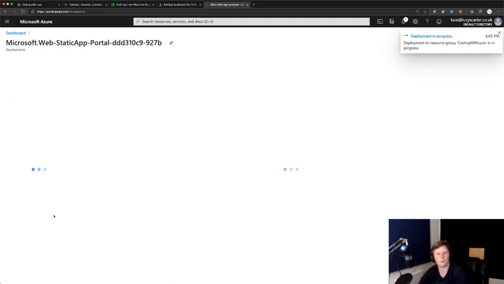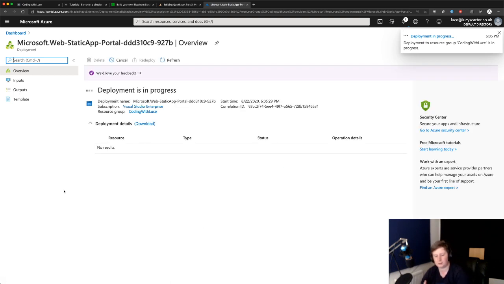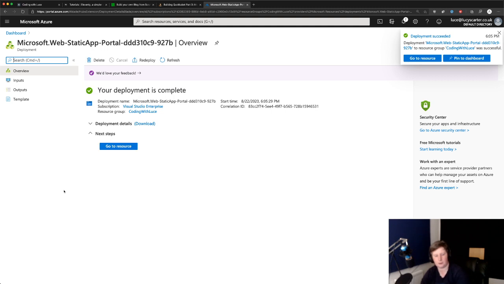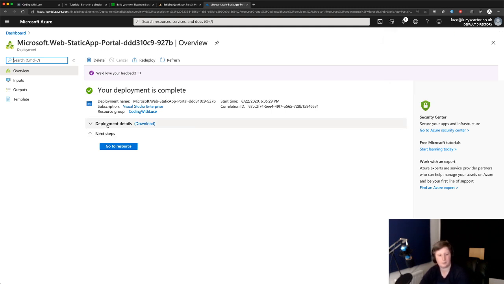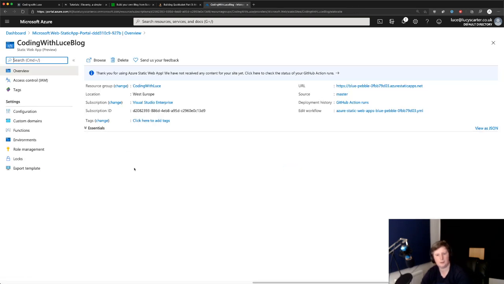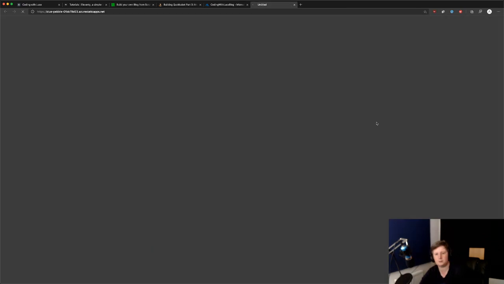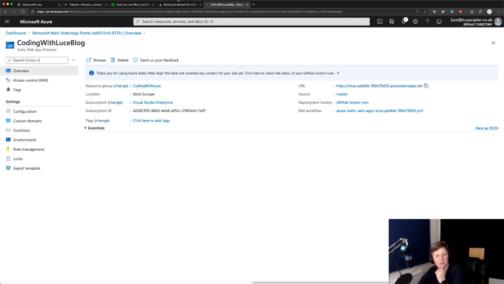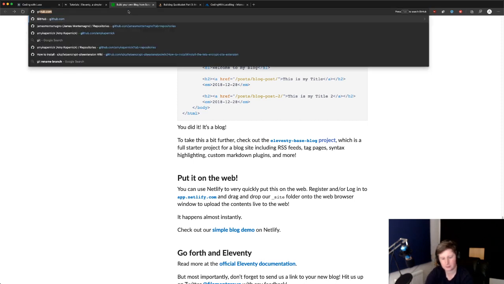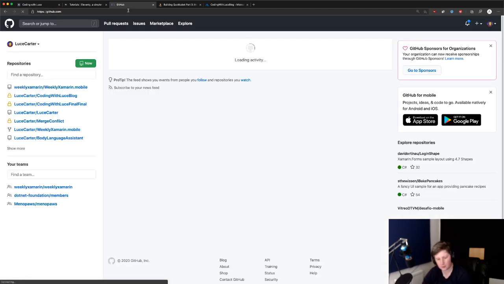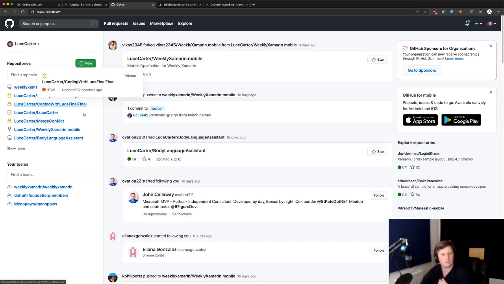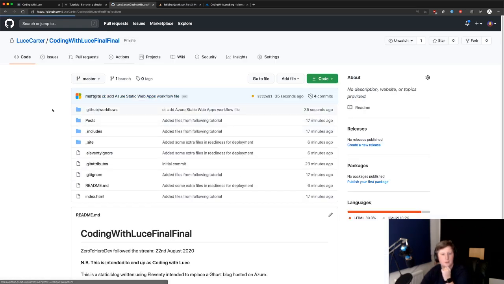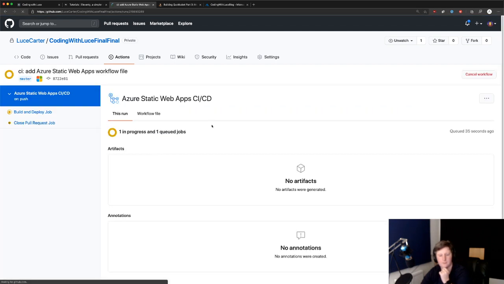What this will do is use GitHub Actions, which is GitHub's CI/CD, and it will create a workflow file for you, and it will start to deploy it. Go to resource. Okay. So now it's here at this URL. It says check the deployment status in the GitHub Actions tab. So if we go back to GitHub, let's have a look what's going on. Why is it not working? Okay, release final. Actions. Okay, so it's just building at the minute.